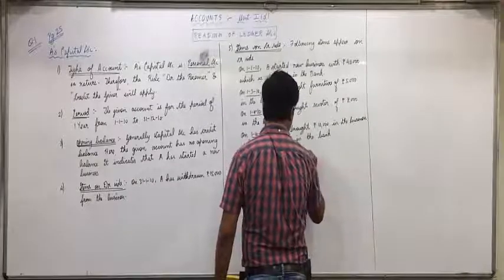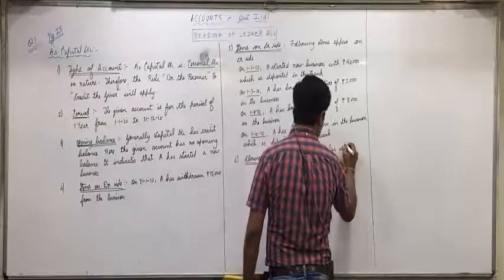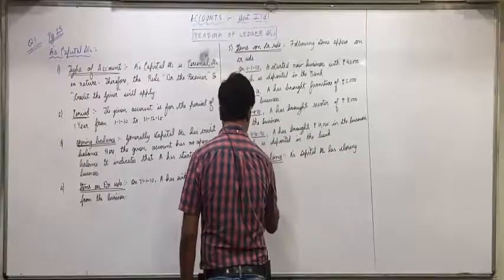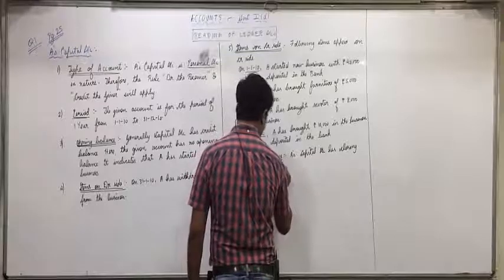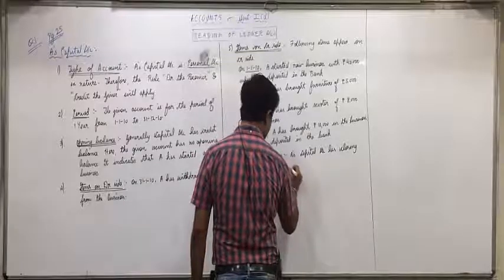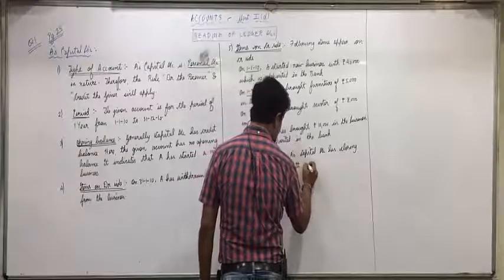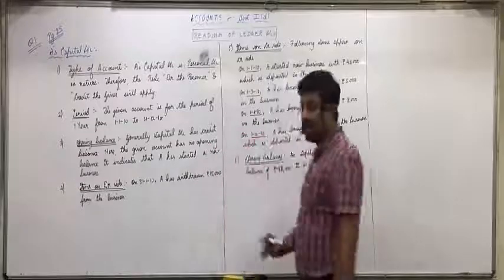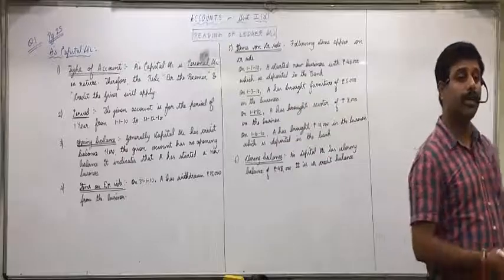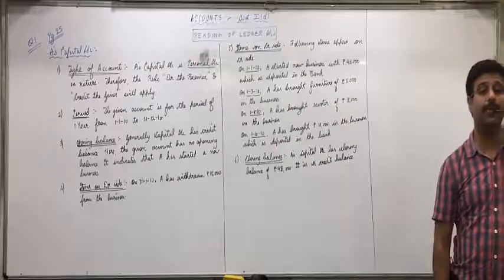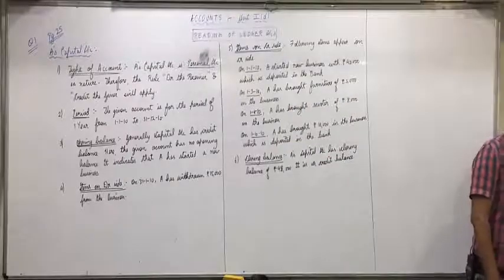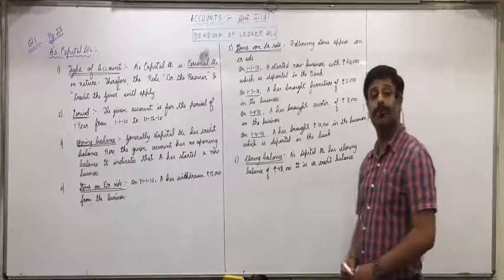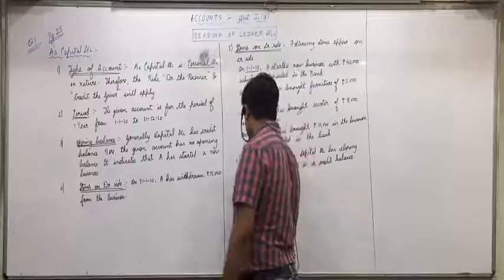A's capital account has a closing balance of rupees 48,000. Full stop. It is a credit balance. It means at the end of the year, what is the capital remaining in the business? 48,000. Any confusion so far? Then after items on credit side, notable points.